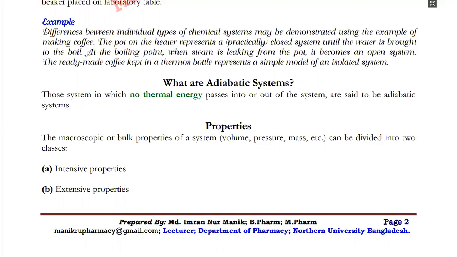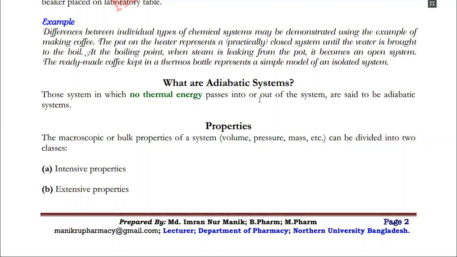So it is an example of an adiabatic process. Another example is when an interstellar gas cloud expands or contracts. During both of these cases, when the expansion or compression occurs, there is no transfer of heat into or out of the system.